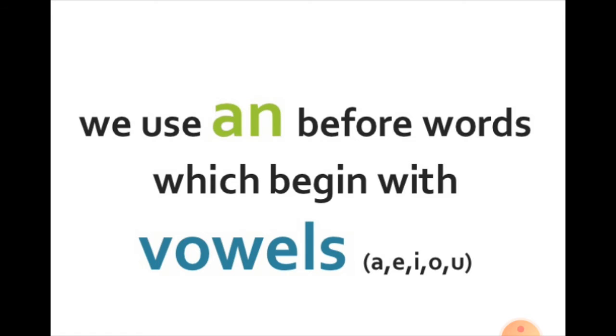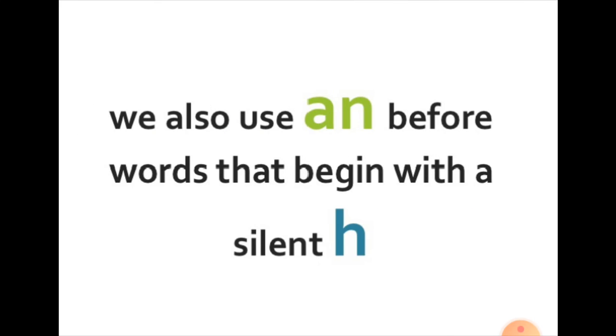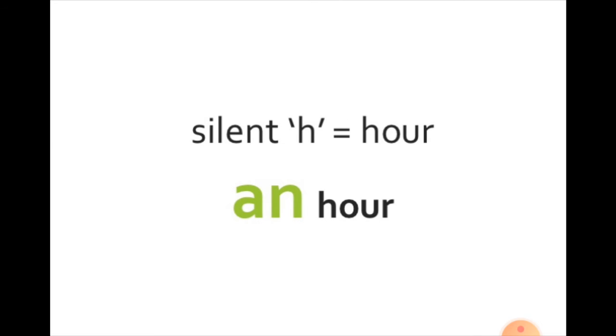We use an before words which begin with vowels. Which are the vowels? A, E, I, O, U. An apple. An interesting film. We also use an before words that begin with a silent H. Now, which are the words which have silent H? Hour, honorable, honored. We don't pronounce the H here.